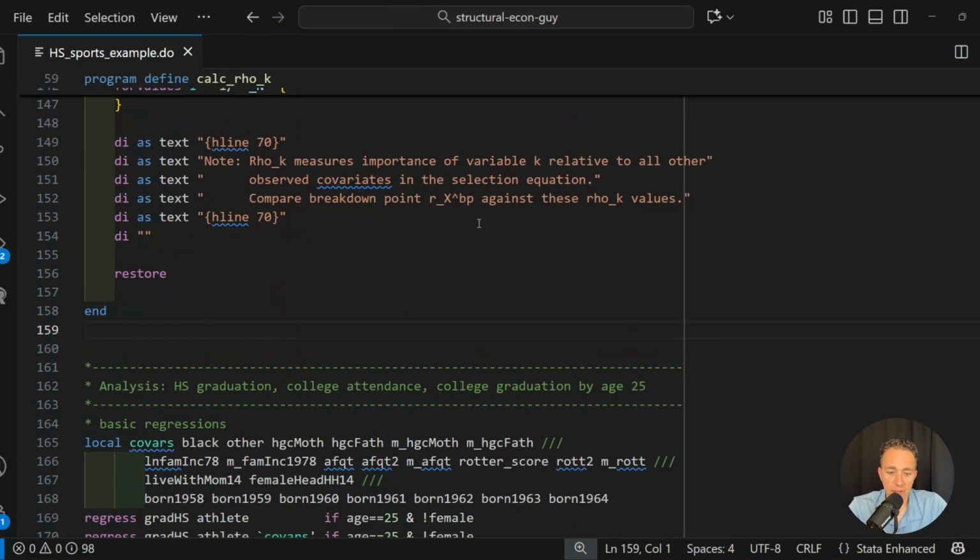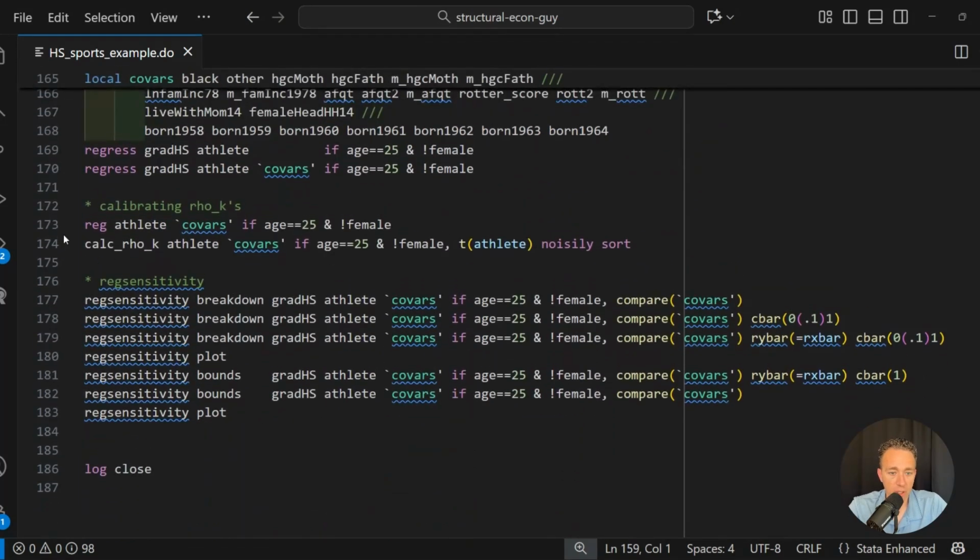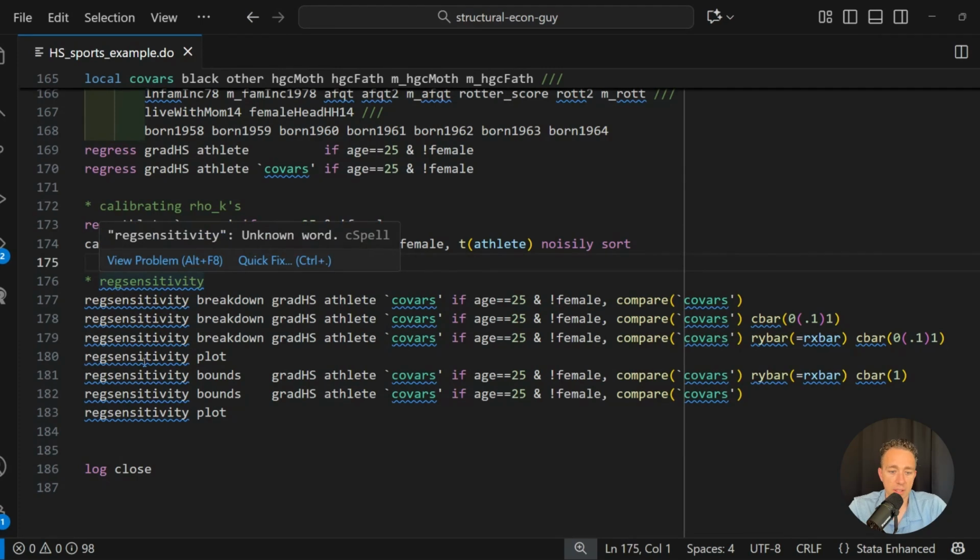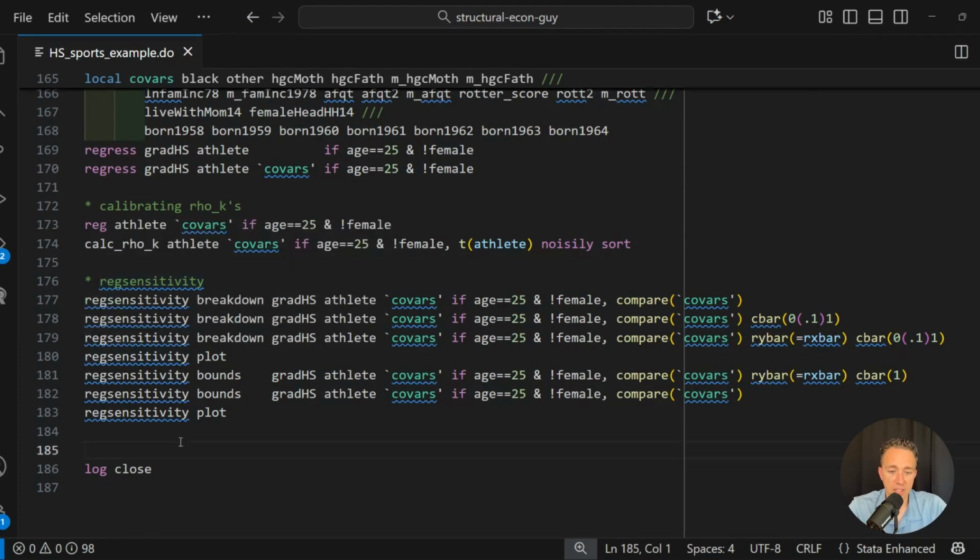And so I think it's going to be fine for the purposes of this illustration. So then once we do the short and the medium regression, then we can do this calibration to just get a sense for how correlated is treatment with each of the observables relative to the other observables. And then the Diegert et al. paper has a Stata command called reg sensitivity that shows how to do these in Stata.